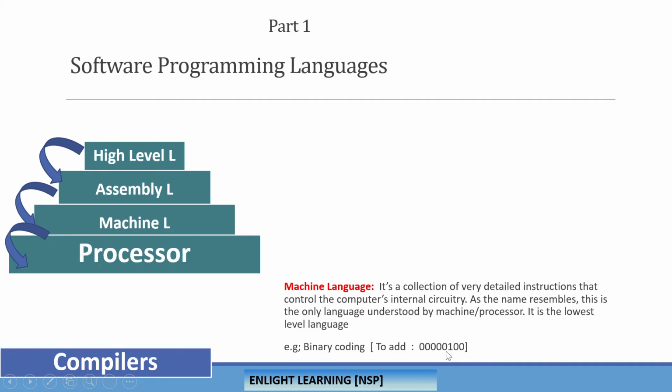If you type 1 0 0 in this format, the processor understands it as an add operation. Just imagine how difficult it will be to write a program to find 2 to the power of n.